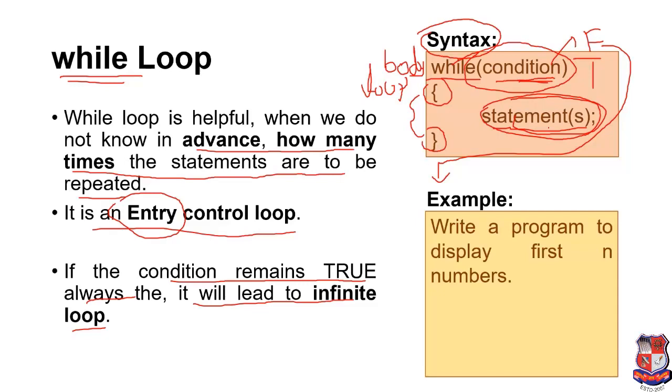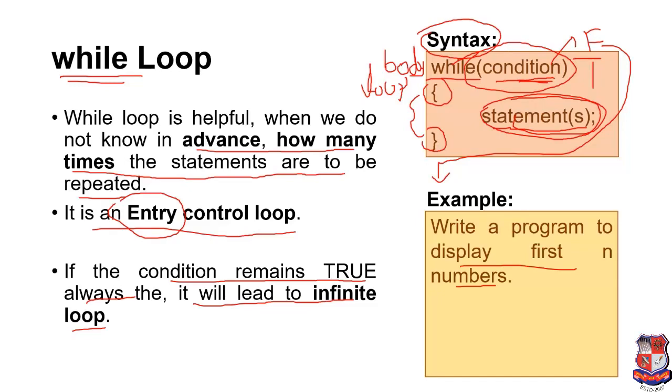For example, write a program to display first n numbers. So if we want to print first n numbers, for example, I'm taking n equal to 10. So I want to print the value from 1 to 10. It means 1, 2, 3 up to 10. So how we can do it?